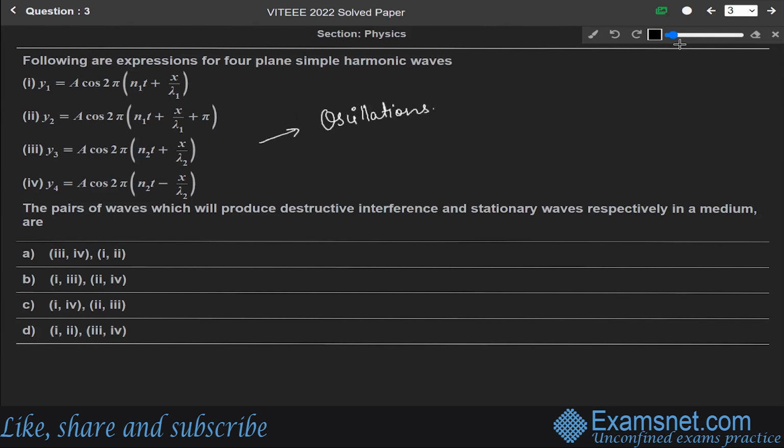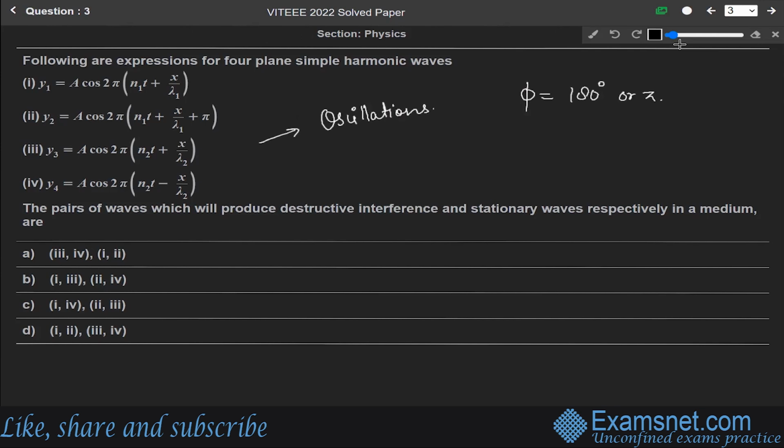In case of destructive interference, we know that the phase difference phi is 180 degrees, or we can say pi. So the wave pair 1, that is y1 equals a cos 2 pi (t over T plus x over lambda 1).